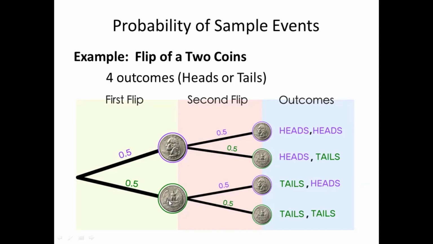Same as true for the other coin, we have a probability of getting the head or a tail. So here are the outcomes: it is possible that we have two heads, and possible that we get a head and a tail. Same as true here, we have tail and head, or both tails. Understand, class?